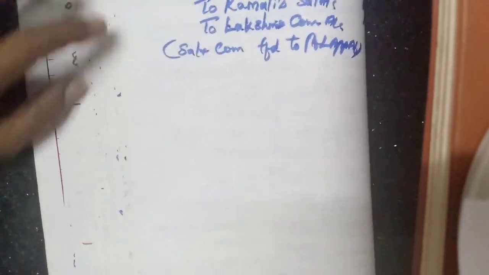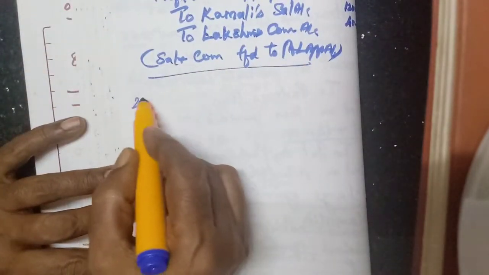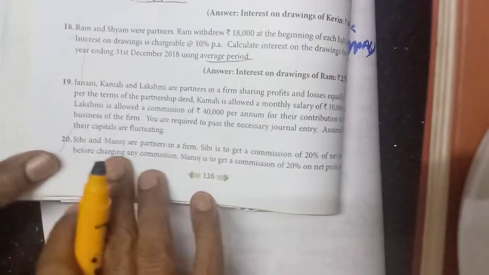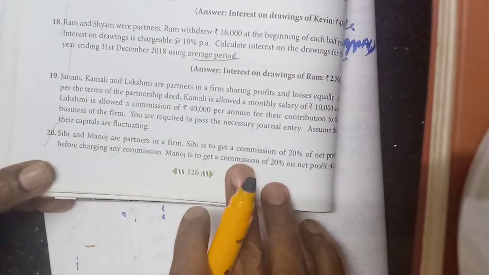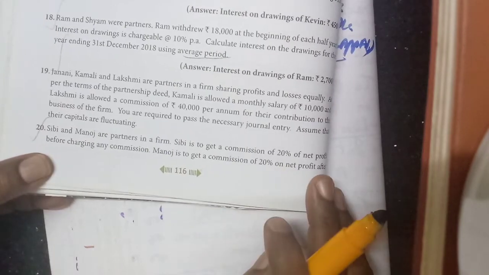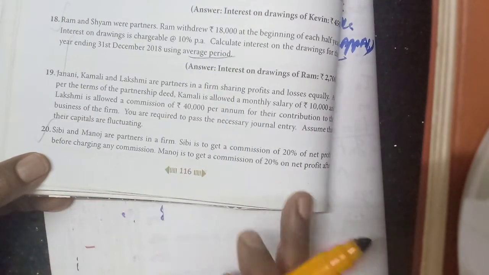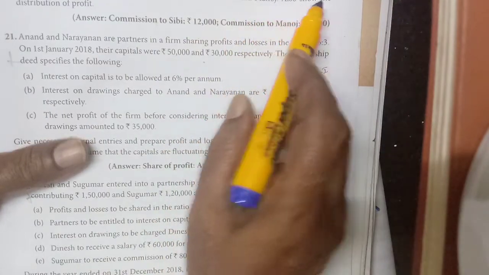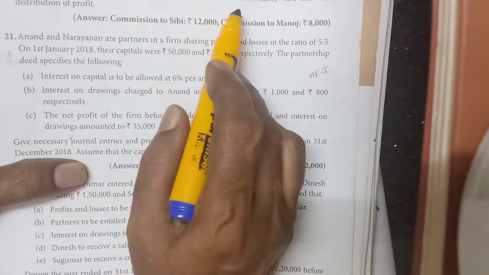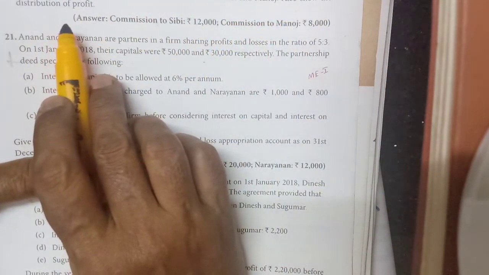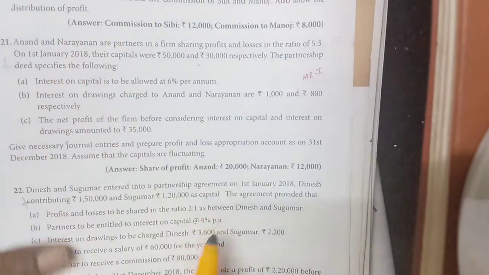Then the 20th exercise. CB and Manoj are partners in a firm. CB is to get a commission of 20% of net profit before charging any commission. Manoj is to get a commission of 20% on net profit after charging all commission. Net profit for the year ended 60,000. Find the commission. Also show the distribution of profit.